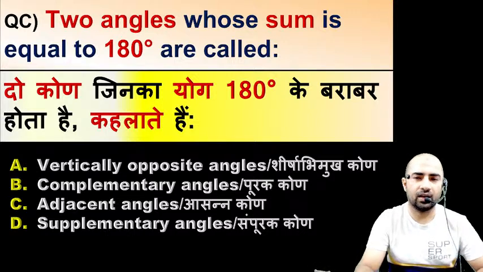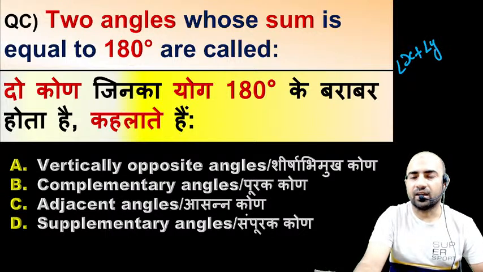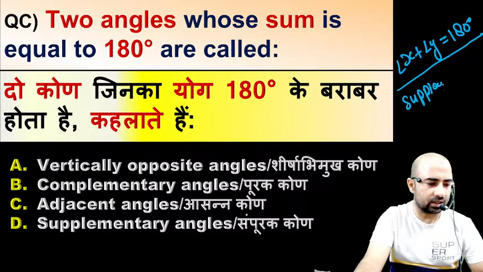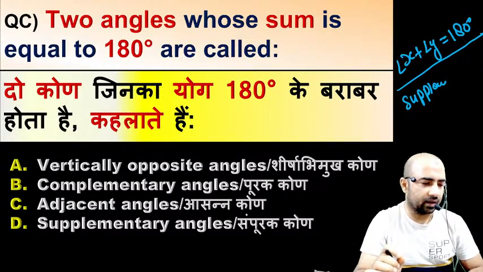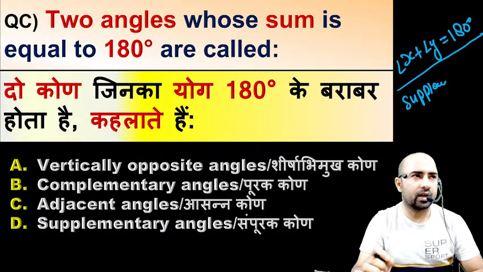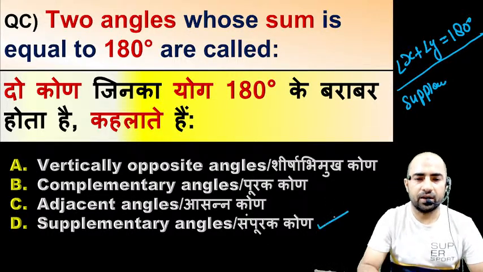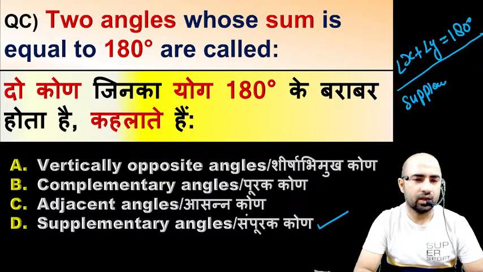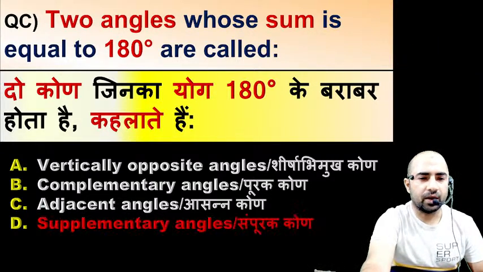So whenever we have two angles, for example, one angle we have angle X and another angle we have angle Y. If the sum of these two angles is equal to 180 degree, then these two angles are called supplementary angle, right? So whenever two angles have a sum of 180 degree, the angles are called supplementary angle. Our answer of this question is supplementary angle.